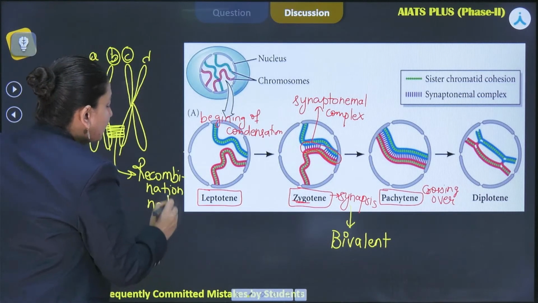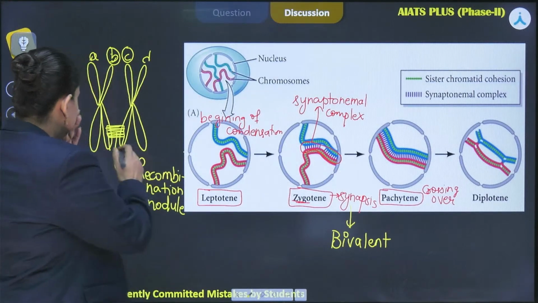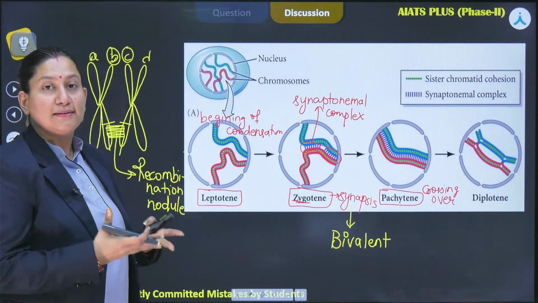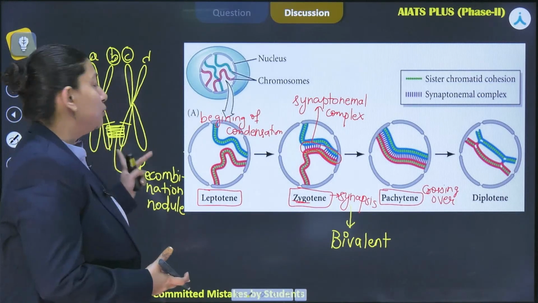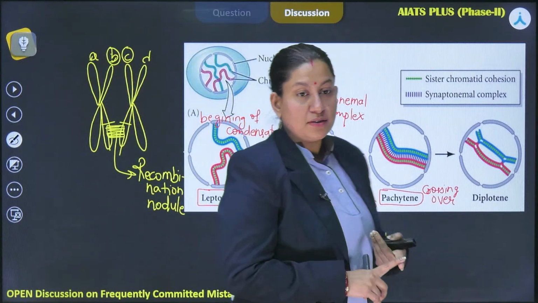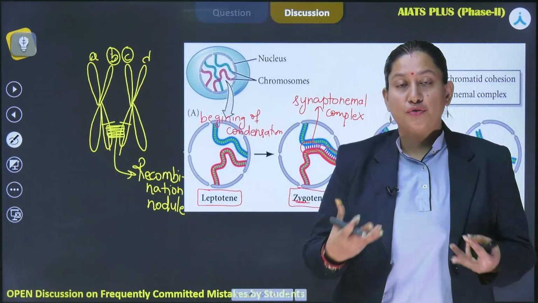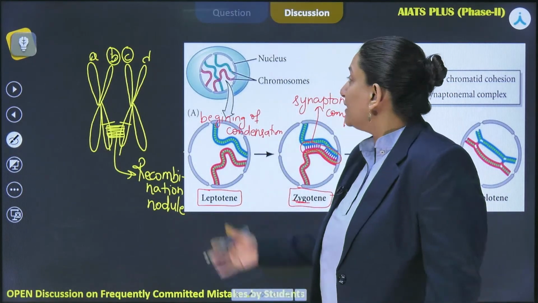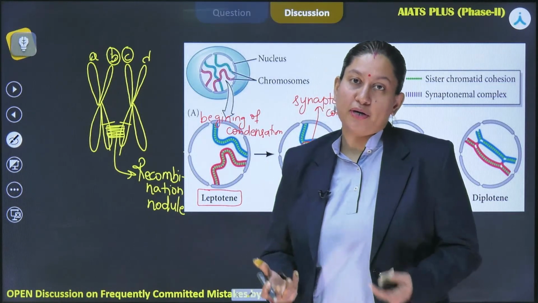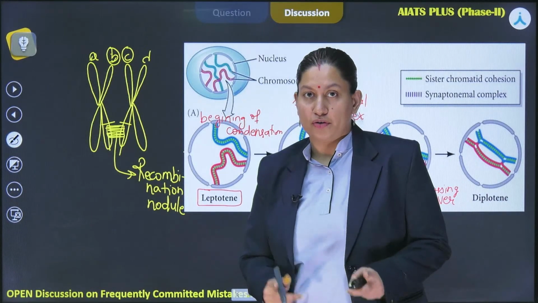This carries the enzyme recombinase, which will allow the exchange of segments between the non-sister chromatids of the homologous chromosomes. Because of this event, crossing over, we see variations in character. That is why meiosis is considered to bring out variations in the organism, because of this characteristic event of crossing over.